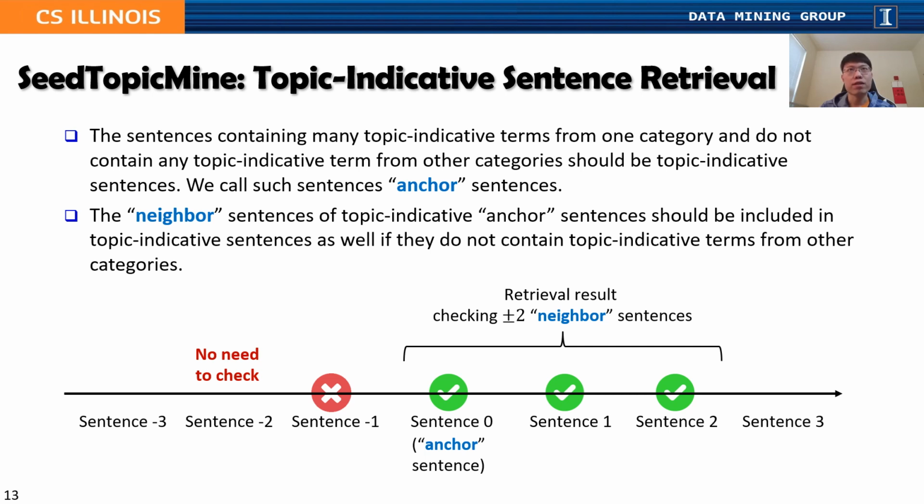We call such sentences anchor sentences. Second, the neighbor sentences of topic indicative anchor sentences should be included as well, if they do not contain topic indicative terms from other categories. Here's an illustration of our process to search topic indicative neighbor sentences.